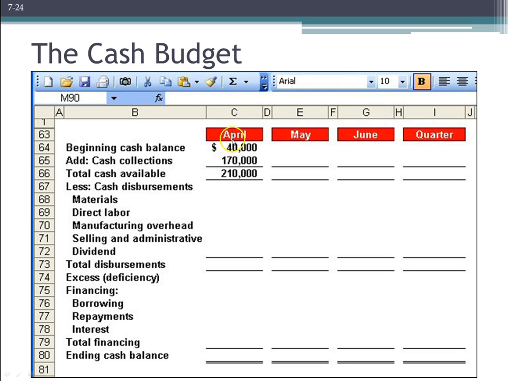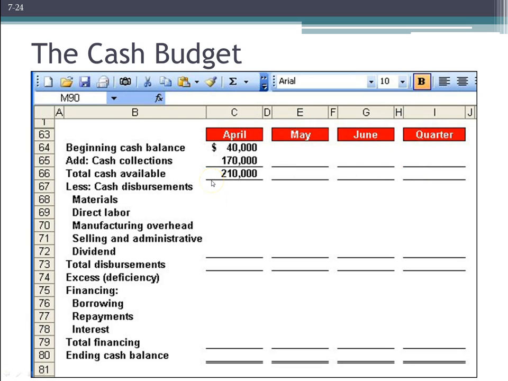Once again, we're going to have all the months that we're looking at in the quarter, and we're going to have a total amount for the quarter. Now, everything isn't a straight total, and the book discusses this, and I think you guys will do a good job figuring this out. I'm not going to go over which ones are totals, but I want you to really focus and use this as a mental challenge to see which ones are totals and which ones aren't, and why not.